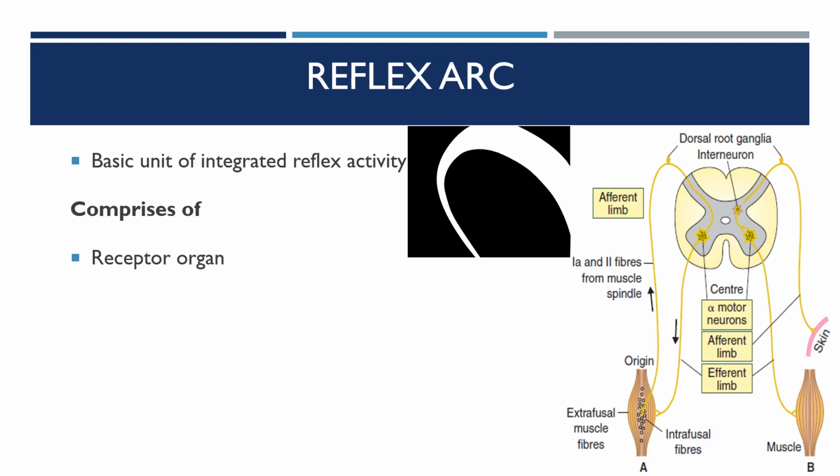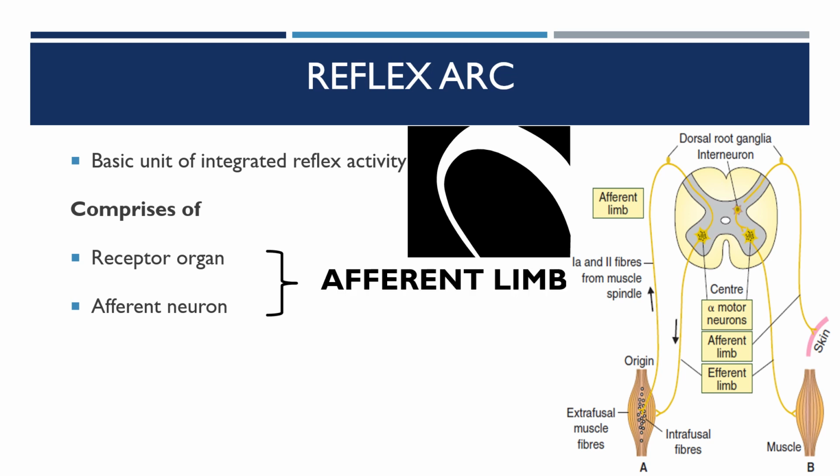The receptor is a modified nerve ending, which receives the stimulus, and then the afferent neuron or the sensory nerve fiber carries the sensory input from the receptor to the center. The afferent neurons enter the center through the dorsal roots or the cranial nerves. Together, the receptor and the afferent neuron are called the afferent limb.